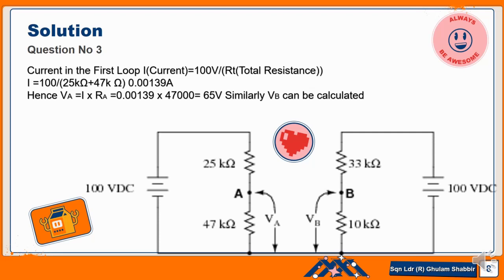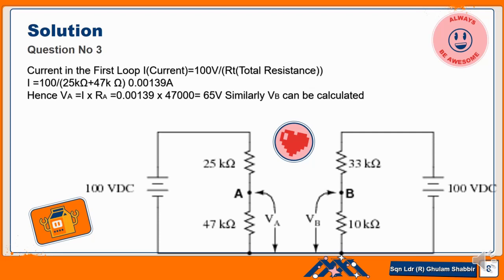Now the current passing through the circuit will be I is equal to V over R. So 100 over 72 kilo ohm, the current becomes 0.00139 ampere. Hence the potential difference VA will be I into RA. RA is 47 kilo ohm, so 0.00139 multiplied by 47,000, because it's kilo ohm. This becomes 65 volt.